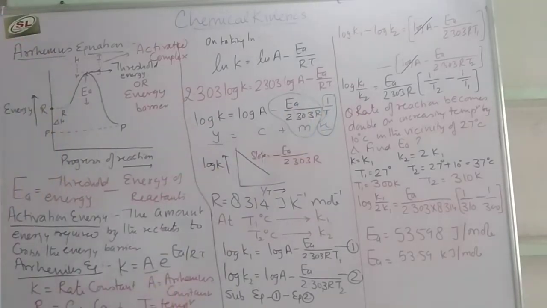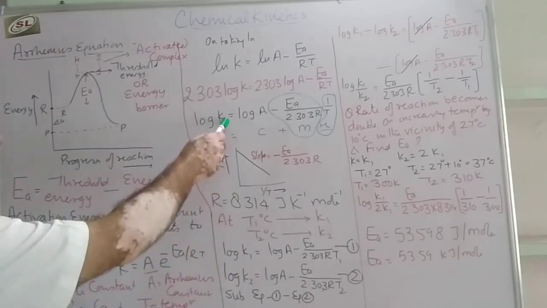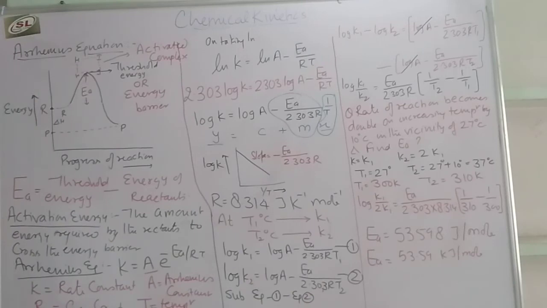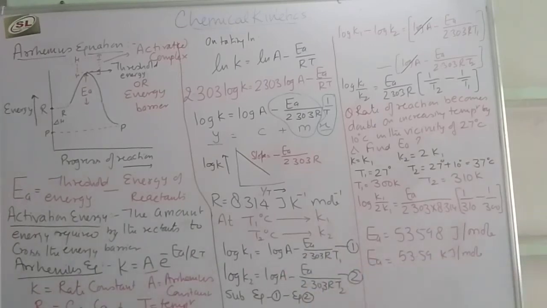In the second equation, T2 and K2 we will apply. Now we will subtract equation number 1 from equation number 2. It can be vice versa also. Here we are doing 1 minus 2.